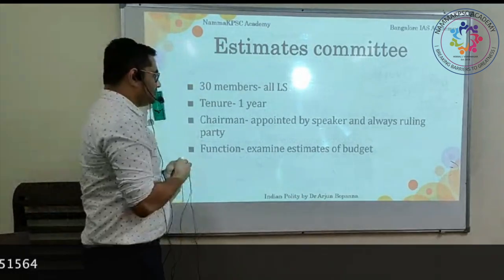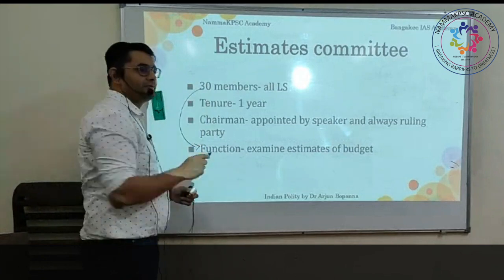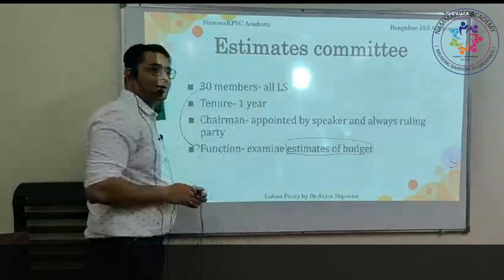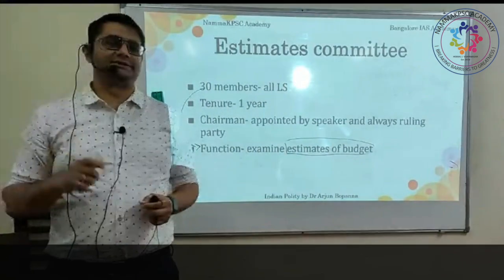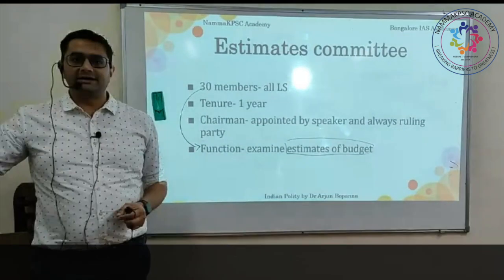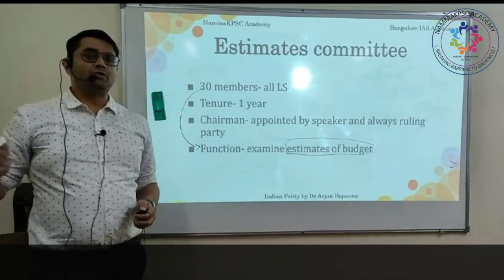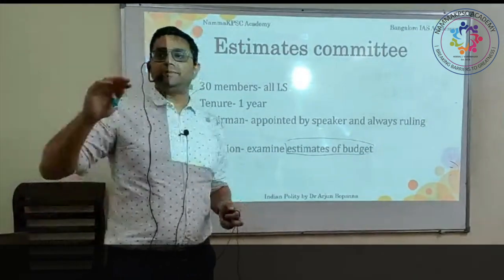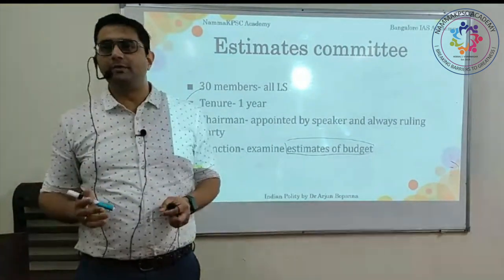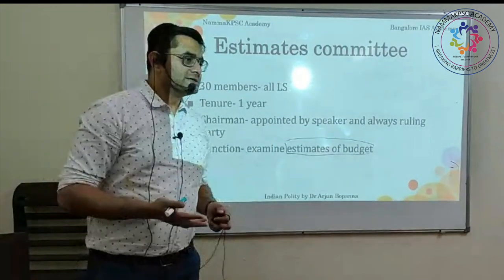Why? Because if you again look at the function of the Estimate Committee, they function to examine the estimates of the budget. So in the budget, whatever has been presented, as I told you, the budget will have estimates of the future financial year, from where the money is going to come and where the money is going to be spent.